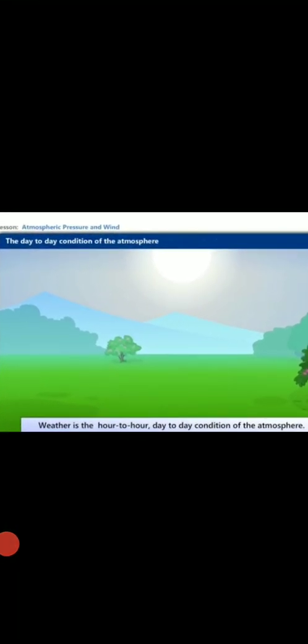As you can see, weather is the day-to-day condition of the atmosphere. Now you are feeling that it is sunny. After a few hours, you'll feel it is cloudy. And maybe after 1 or 2 hours, it might be rainy. When hour to hour changes are there, you never know whether it will be bright and sunny, or it might rain. That kind of condition is called weather. So hour to hour changes in the atmosphere are called weather.